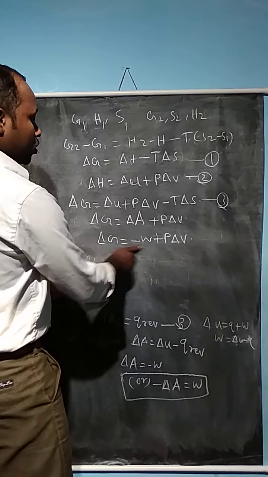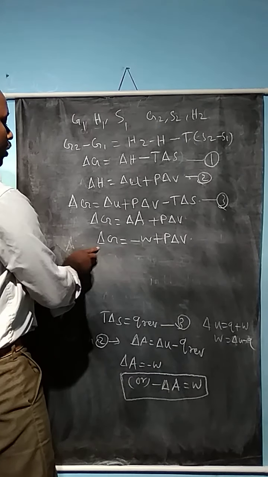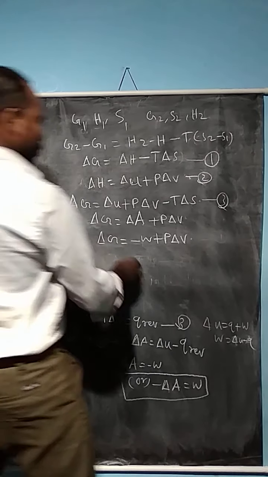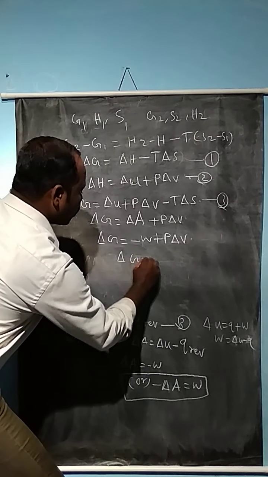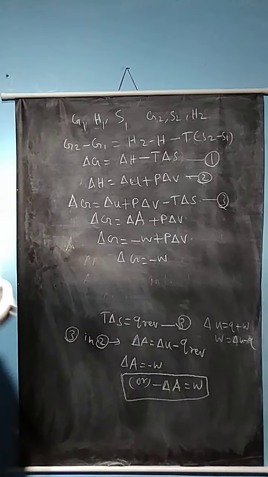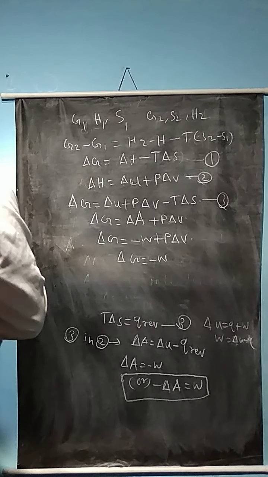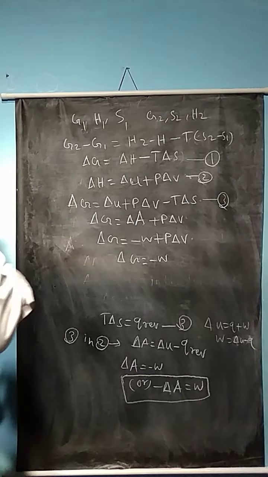Here minus W gives the maximum work done, which relates with the Gibbs free energy. So delta G is equal to minus W.